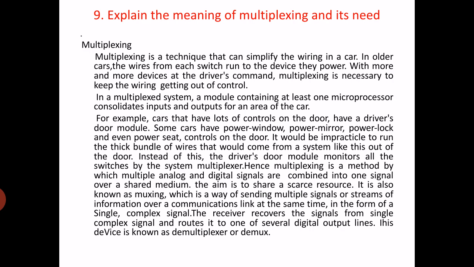The receiver recovers the signals from the single complex signal and routes them to one of several digital output lines. This device is known as a demultiplexer or demux.